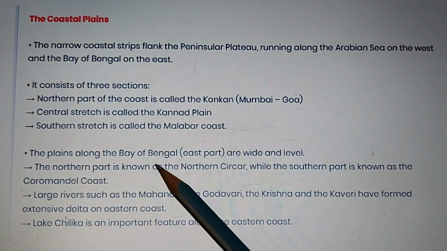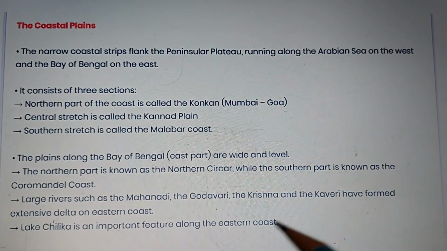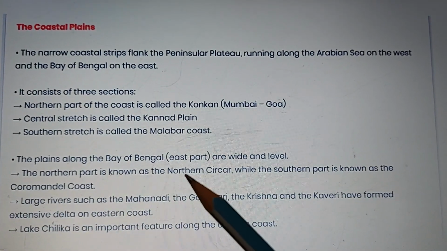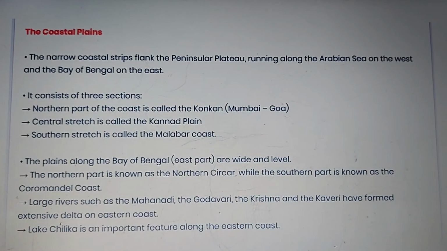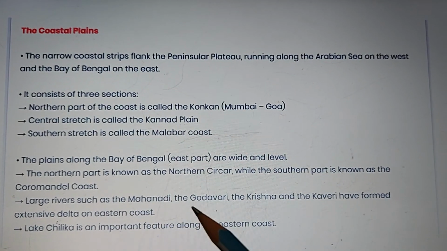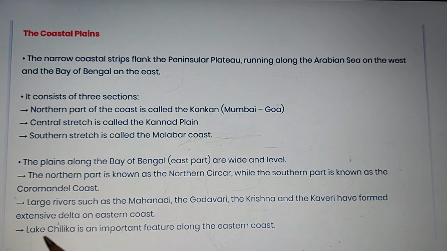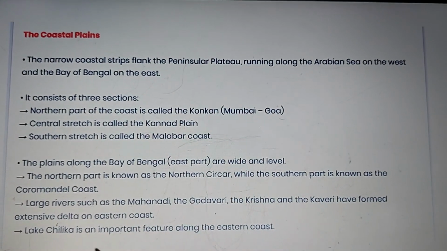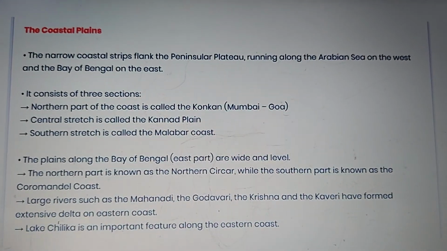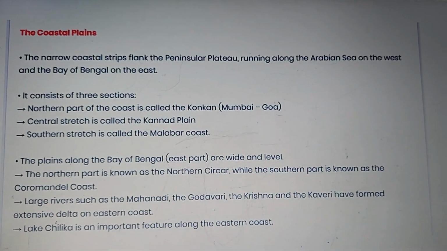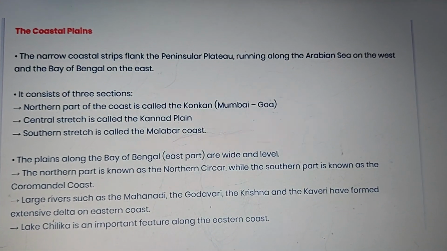The plains along the Bay of Bengal are wide and level, and the northern part is called Northern Circars, and the southern part is called the Coromandel coast. Large rivers like Mahanadi, Godavari, Krishna and Kaveri form deltas on the eastern coast. And on the eastern coast there is Lake Chilka, an important feature. So this is all that you should know about the coastal plains.